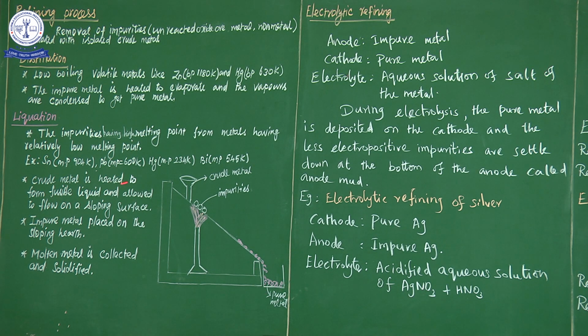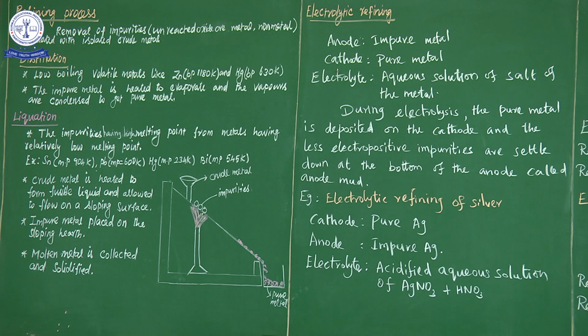So the crude metal is heated to form fusible liquid, that means it melts, and is allowed to flow on a sloping surface, but the impurities are not melted, they settle on the sloping surface. So the impure metal is placed on the sloping hearth. So the impure metal settles there itself.